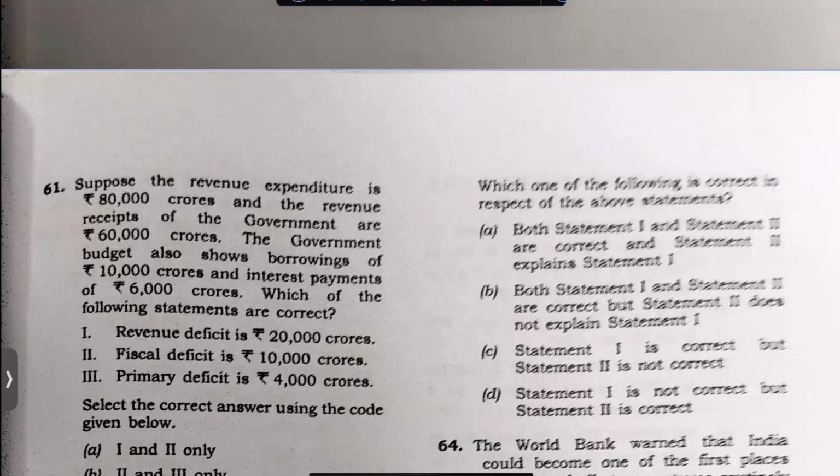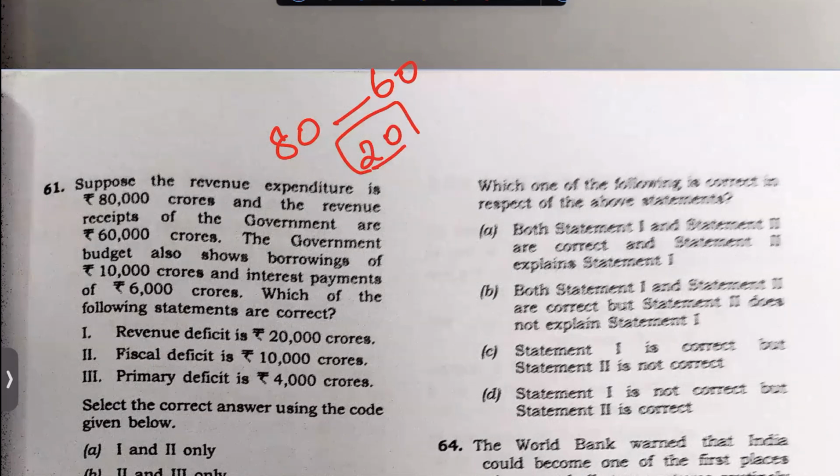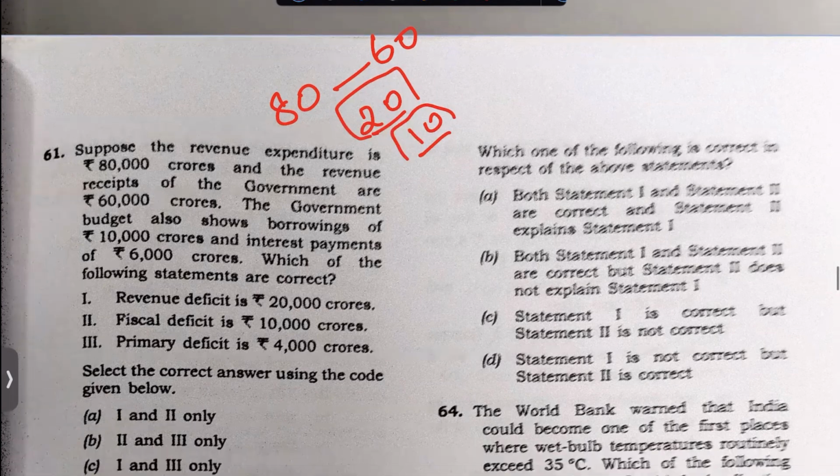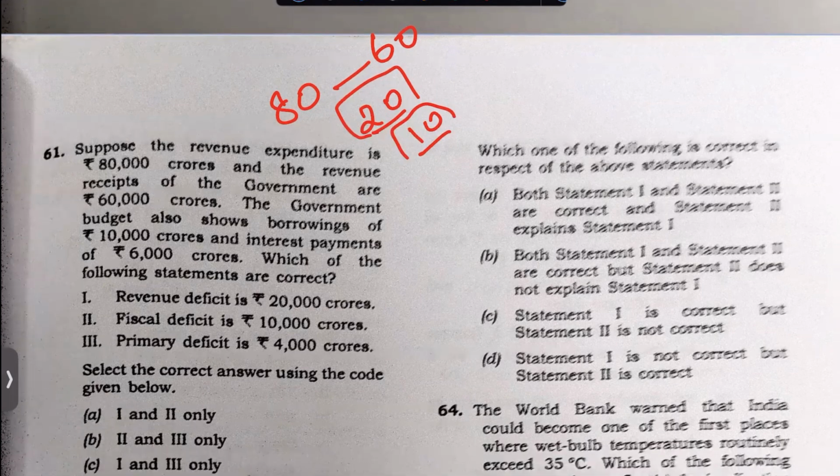You should check. So revenue expenditure, they are saying 80,000 K. So revenue expenditure meaning is that you have a revenue expenditure of 80K, and you have a revenue receipt of 60K. So you have this deficit of 10K, sorry, 20K. The government budget also shows borrowings of 10K. And the interest payment is 6,000, 6K, sorry.